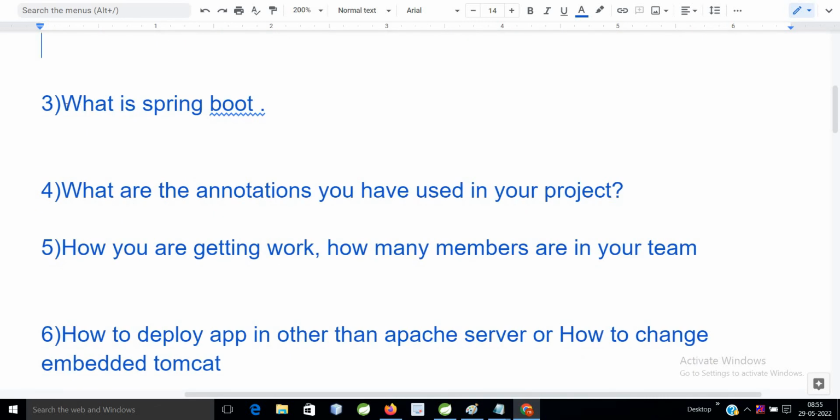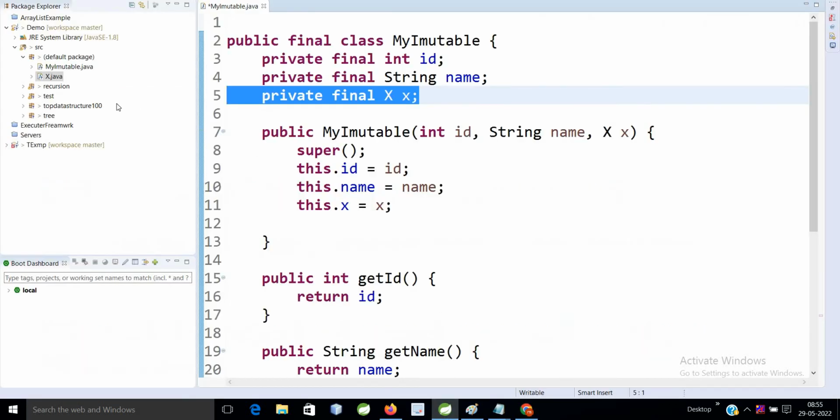So second question, what is Spring Boot? Spring Boot is, we can say, a module of the Spring framework, and in this module we have lots of facilities, like we can create our project fast, we just need to provide the starter dependencies. I will show you.